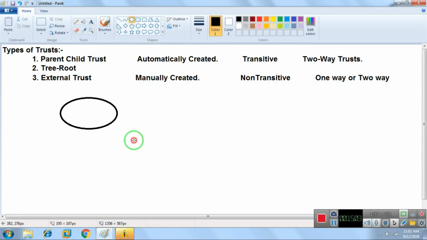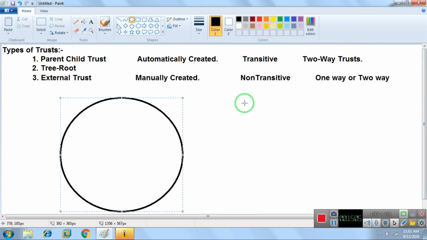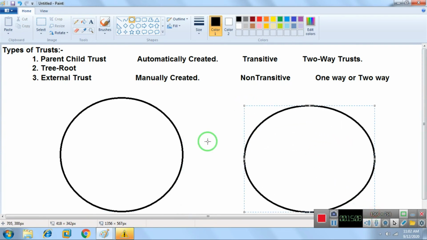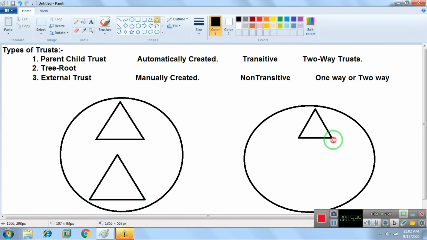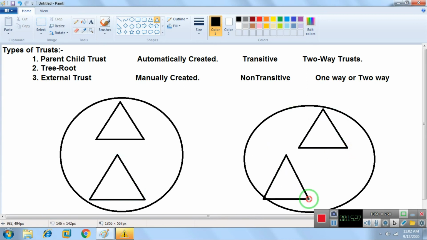Imagine this is one forest and this is another forest. In each forest we have two domain networks, domain network 1 and domain network 2, connected with each other, and their internal trust is running.